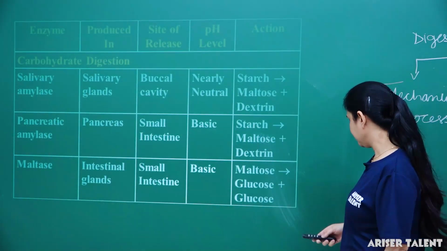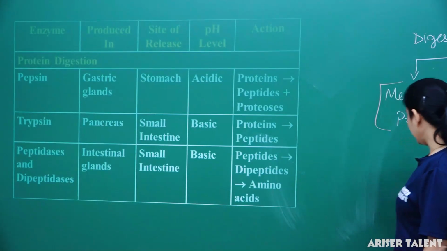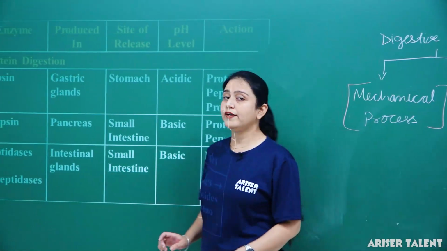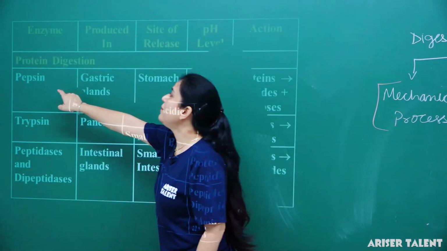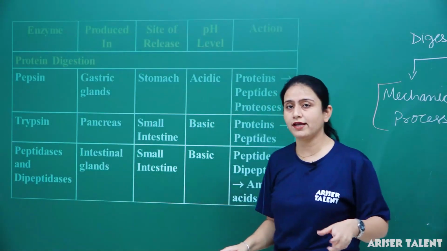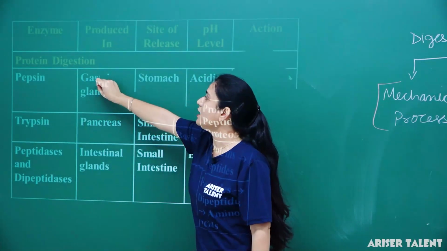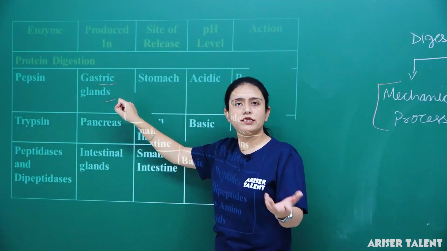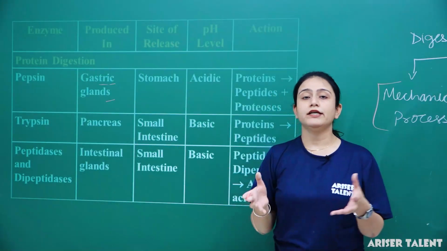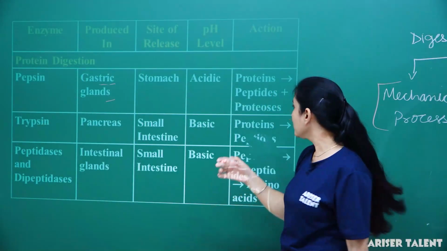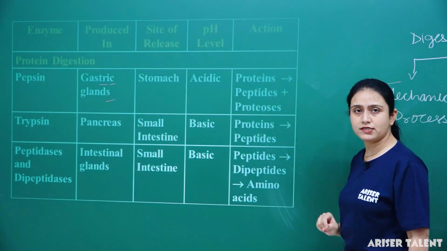Next we will talk about protein digestion. Earlier we studied carbohydrate digestion. Now we are going to talk about protein digestion. Pepsin is an enzyme. The site of secretion is the stomach, but it is produced by the gastric glands which are present in the stomach. If we talk about the pH level of this pepsin, then it is acidic in nature. It converts protein into peptides plus proteoses.